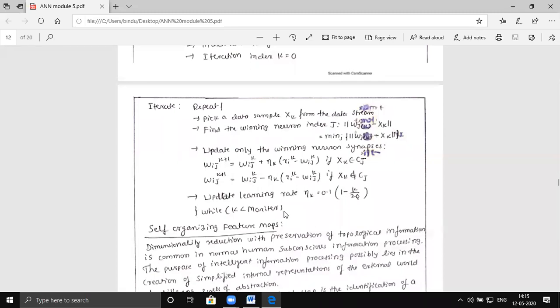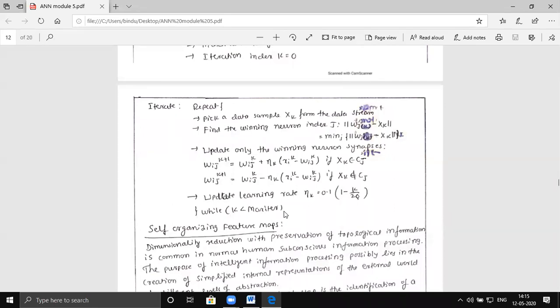Once k becomes equal to the maximum iteration, you stop updating the weight vectors and assume that the weights are not going to get modified further, and that the network is trained completely. This you have to understand while you go for training.